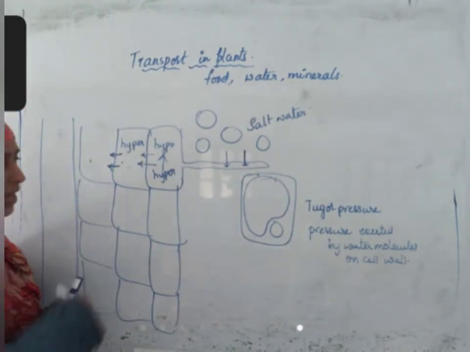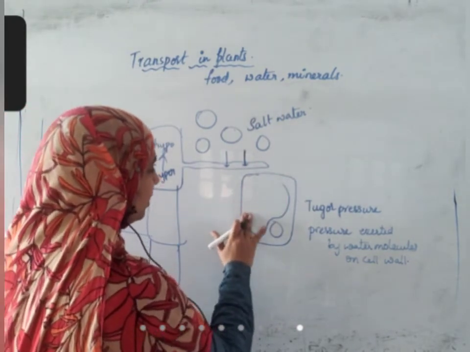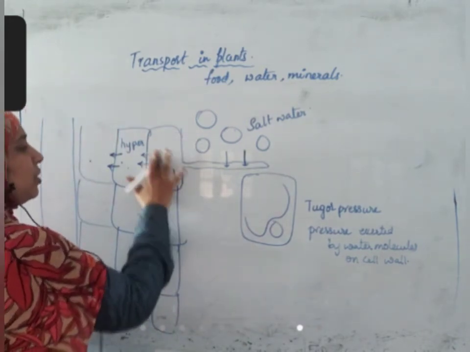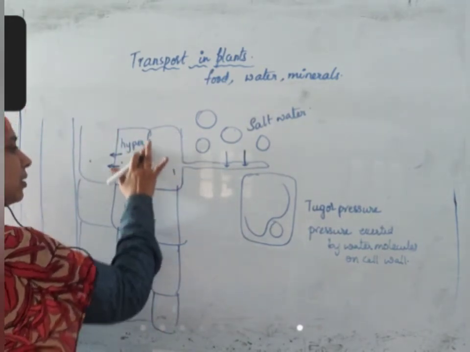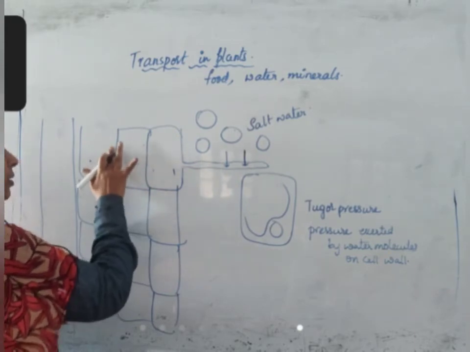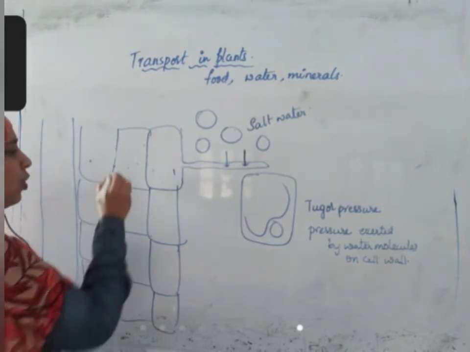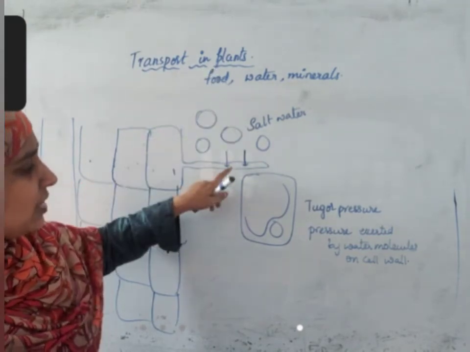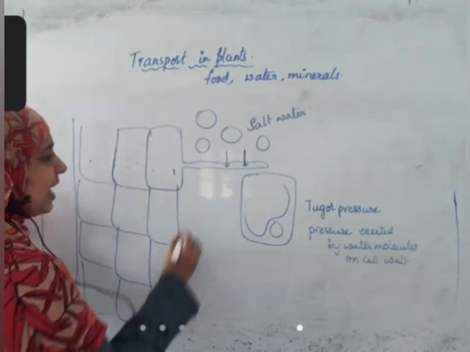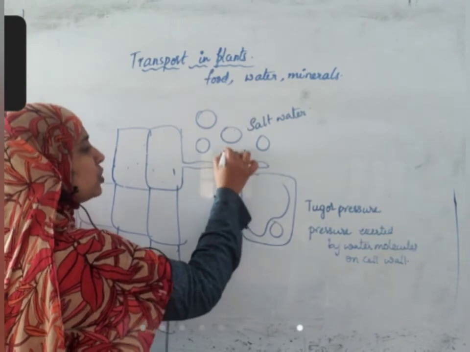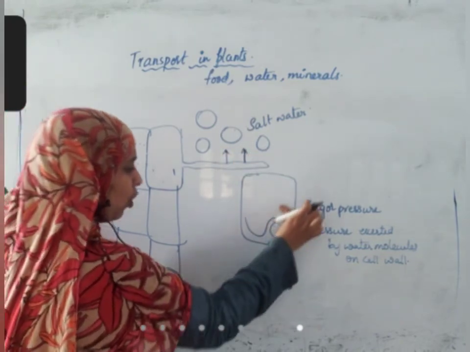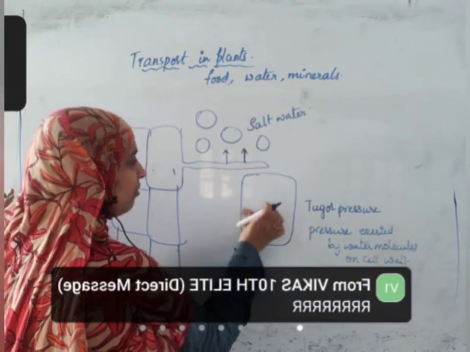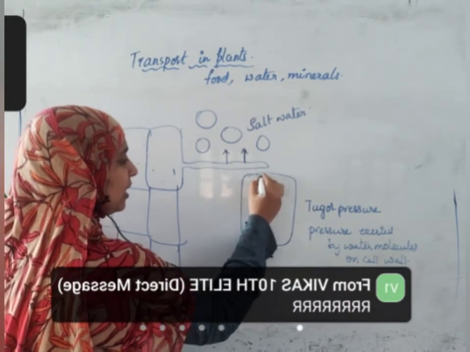Salt water is higher concentrated than the water that is present inside the cells. Okay, I'll rub all this. If you add salt water, what will happen? Outside concentration is more, inside concentration is less. As a result, water moves out of the cell. And what happens to this cell when water moves outside?